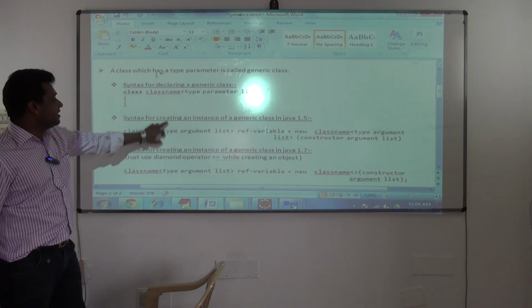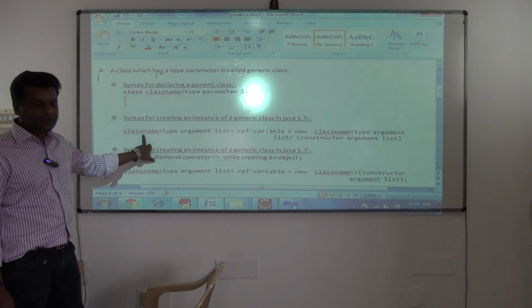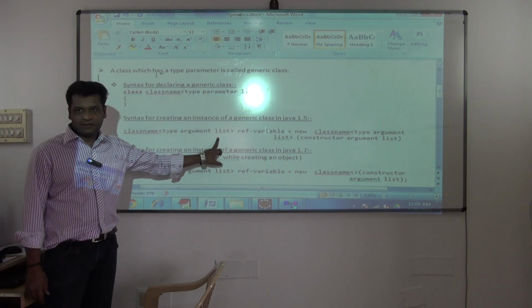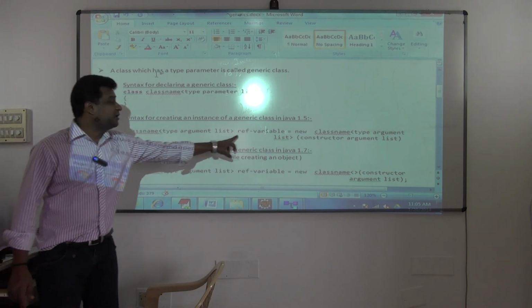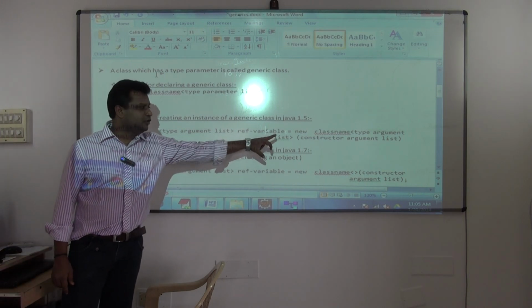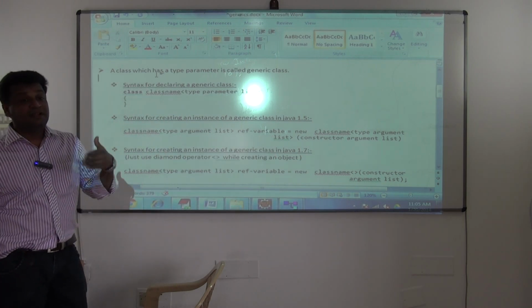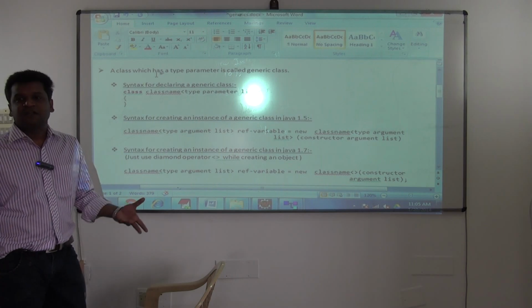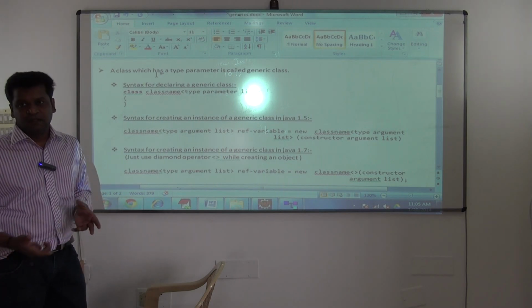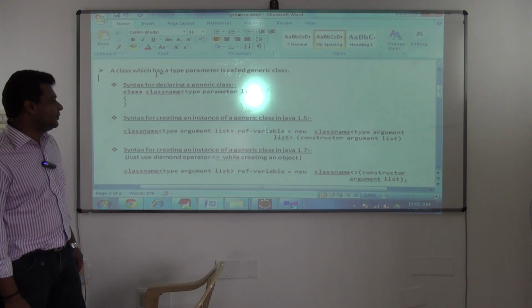See this. Class, type parameters list. Then here, when you're creating the object, how do you do it? Class name, type argument list. Right now you have used one. If you want, you can have more. I'll show you. Reference variable is equal to new class name, type argument list. And if you are having a constructor, you have to pass the constructor argument list also. Till now our constructors are default constructors. If your constructor is having any arguments, you have to pass those also. That's how you do it.